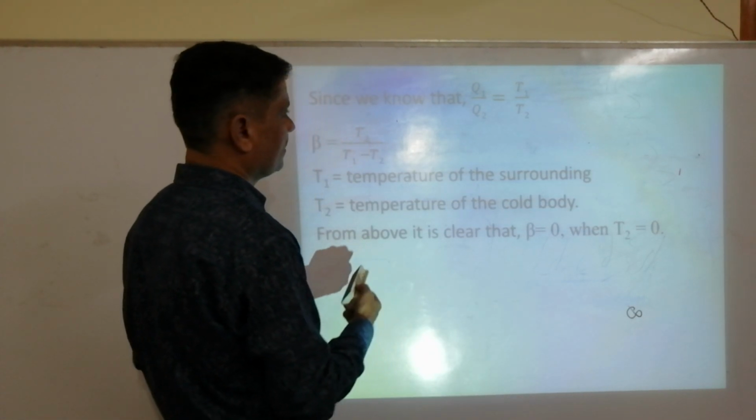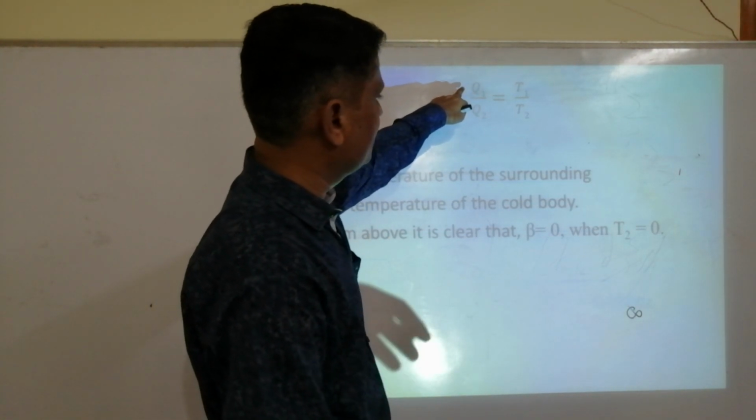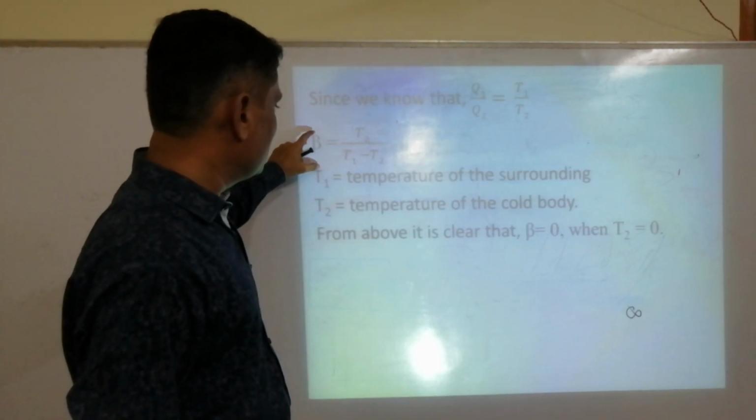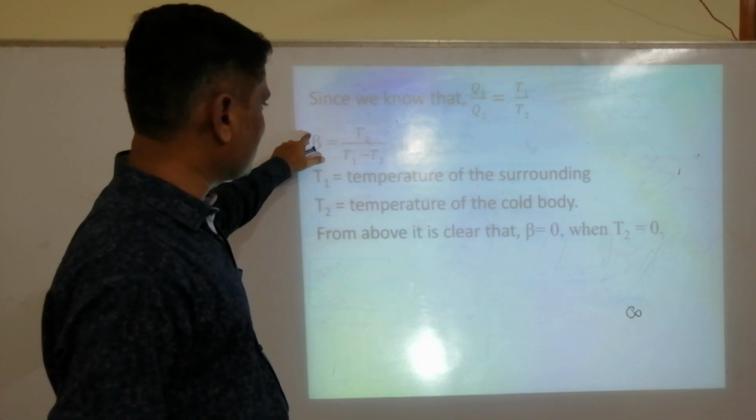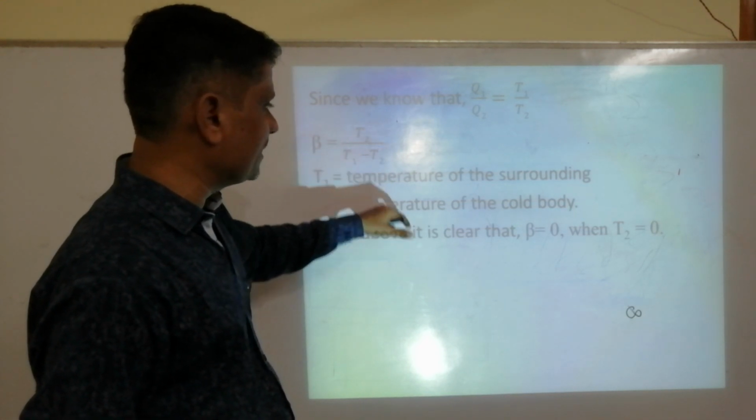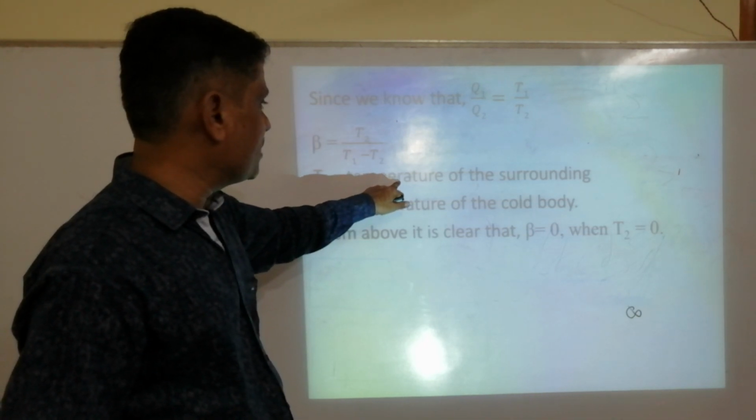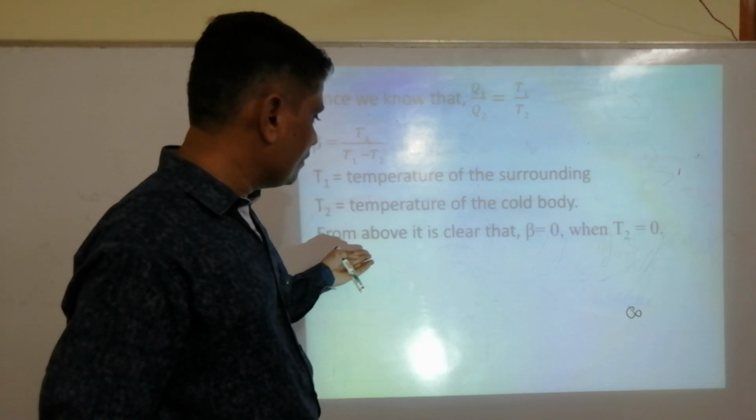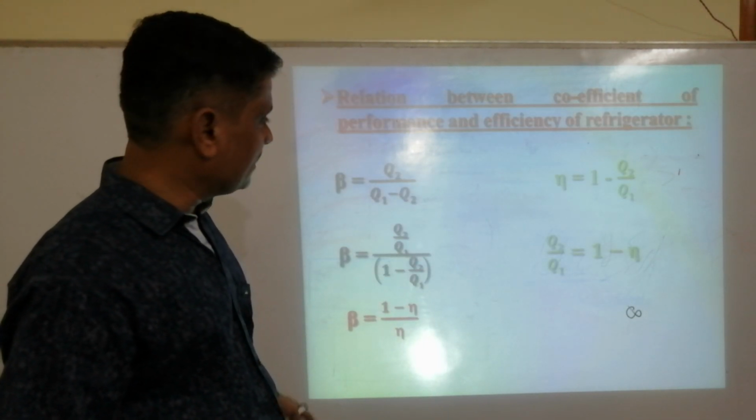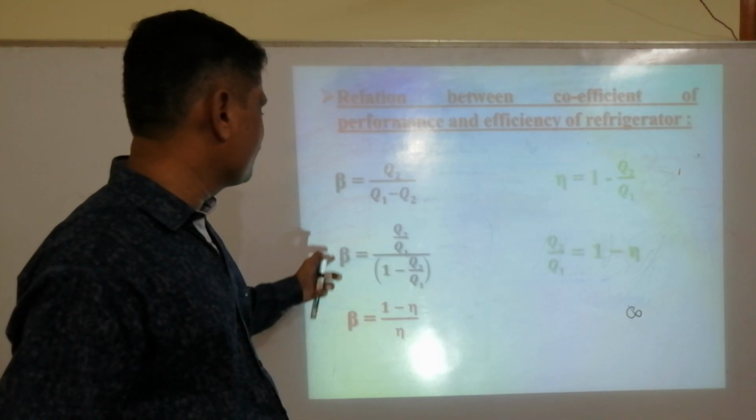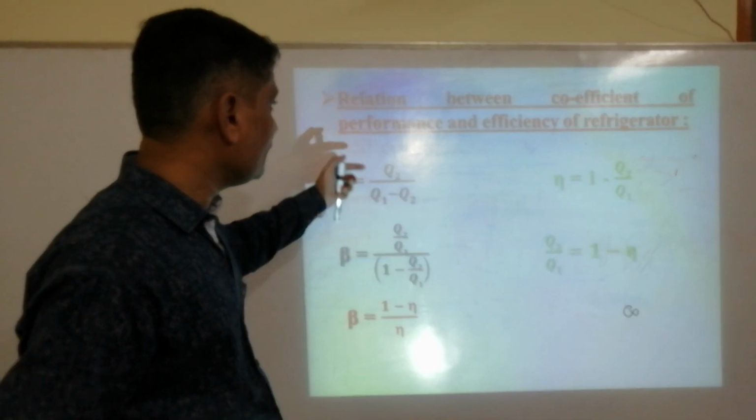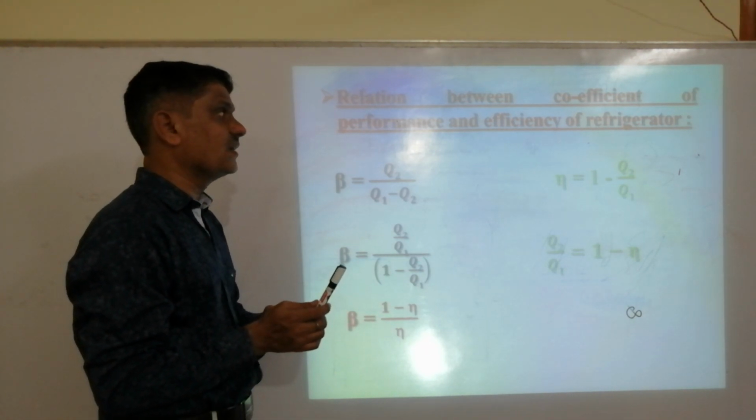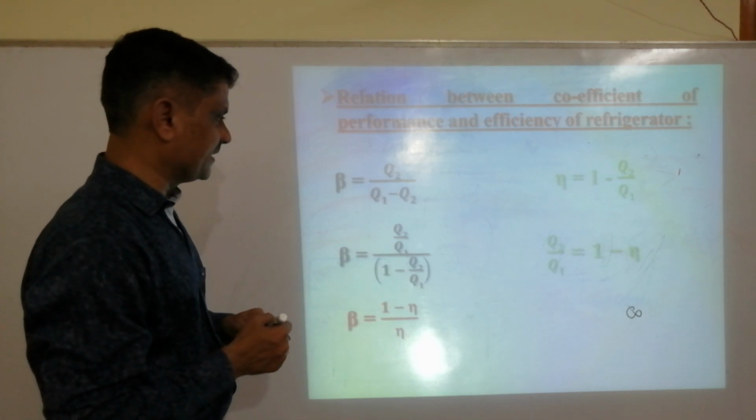Okay, next, we know that in the last heat engine lesson I told you Q1 by Q2 is T2 by T1. If you substitute that, this formula comes. So beta is equal to T2 by T1 minus T2, where T1 is the temperature of the surrounding and T2 is the temperature of the cold body. Other than that, you can substitute, but that is not necessary. Now, the relation between the coefficient of performance and the efficiency of the refrigerator.